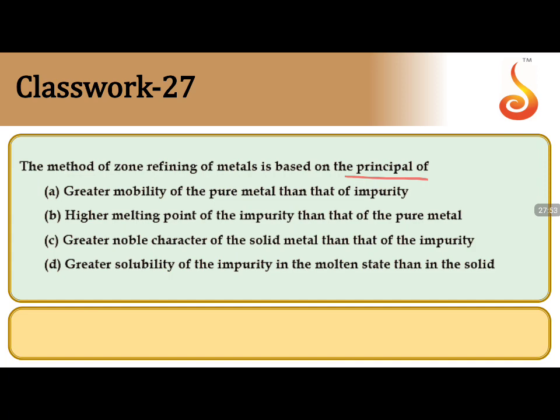Zone refining relies on impurity being more soluble in the molten state than in the solid metal. The answer is option D.